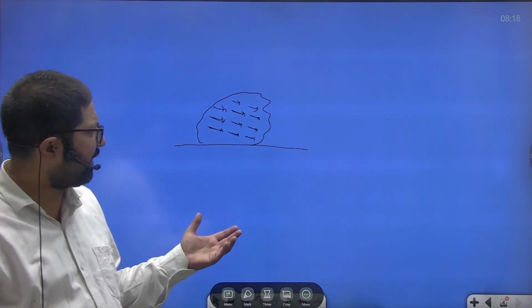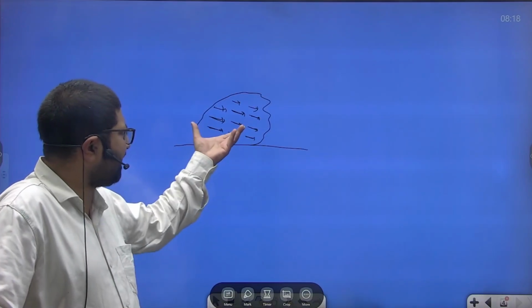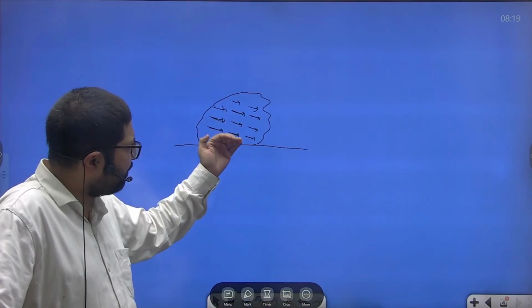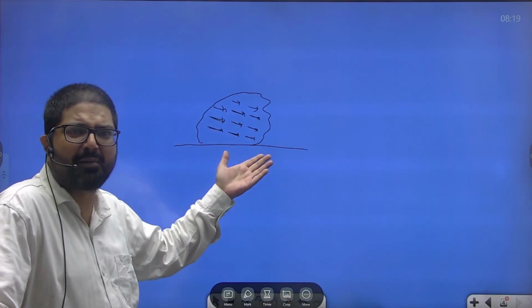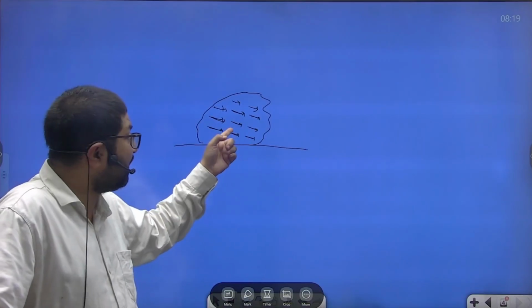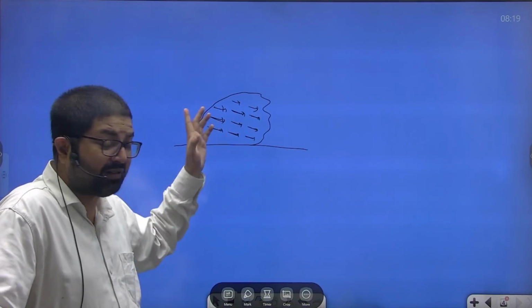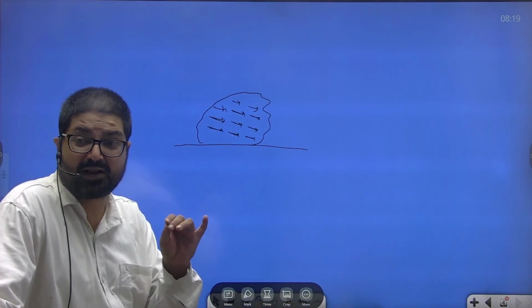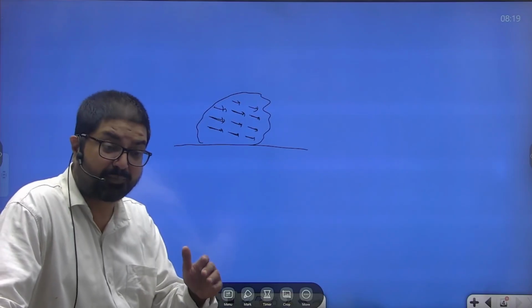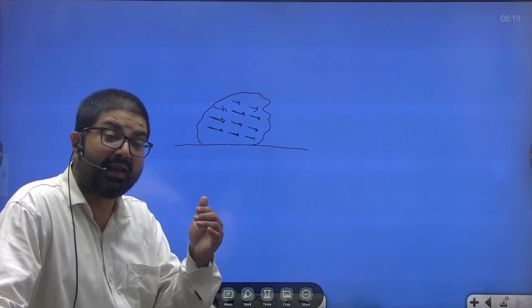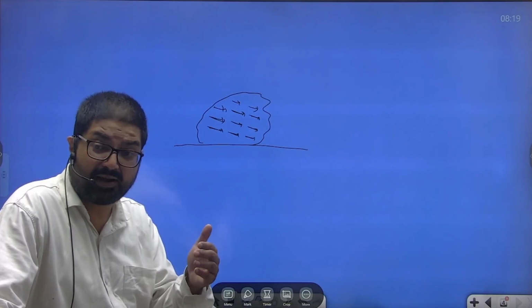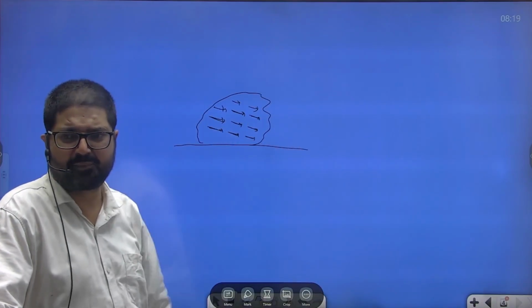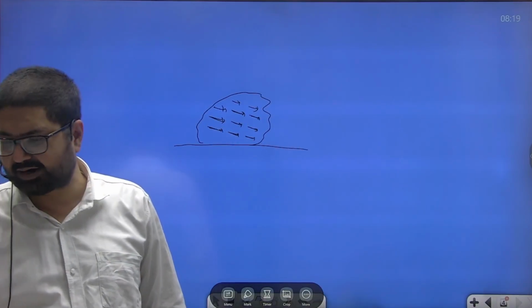What is fossil magnetism? Fossil magnetism is simply the magnetism preserved in any rock, and this property of preserving the magnetism is known as thermoremanent magnetization. And on the basis of magnetism preserved in the rock, we have been able to locate the position of Earth's magnetic pole, and the concept of polar wandering came into being. Later on, we came to know that it's not the magnetic pole that is wandering, rather the lithospheric plates are drifting. Now, second question.